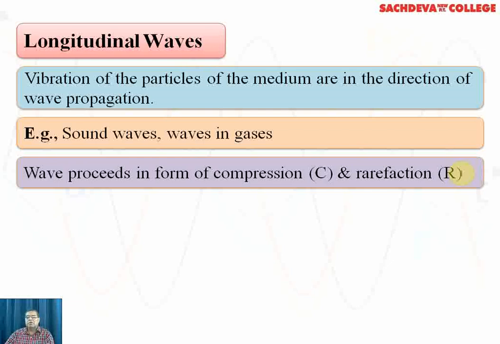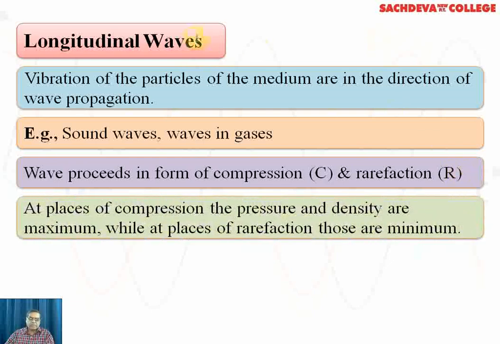Compression is a zone of high pressure, high temperature, and high density. The particles of the medium are very close to each other. And in rarefaction, the particles are slightly away from each other. So it is a low pressure, low temperature, and low density zone.